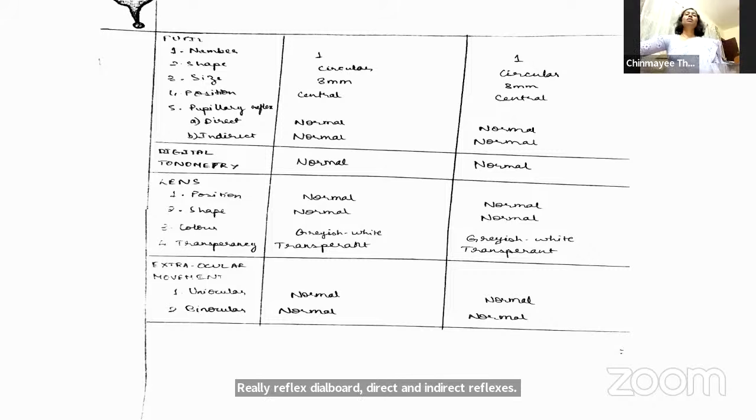Ma'am, now the pupil. There was only one pupil. It was circular in shape, 3 millimeter in diameter, and central in location. On performing pupillary reflex, both direct and indirect reflexes were normal in both the eyes. Digital tonometry was also performed.